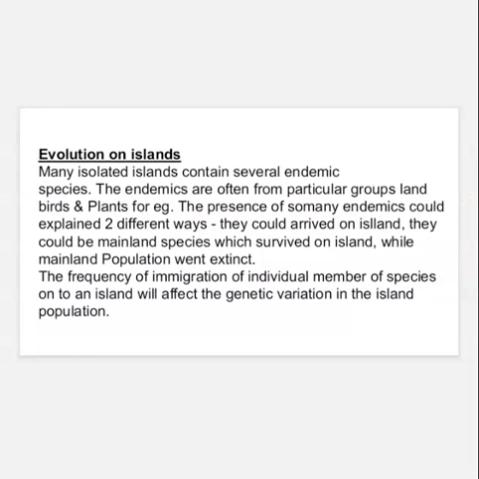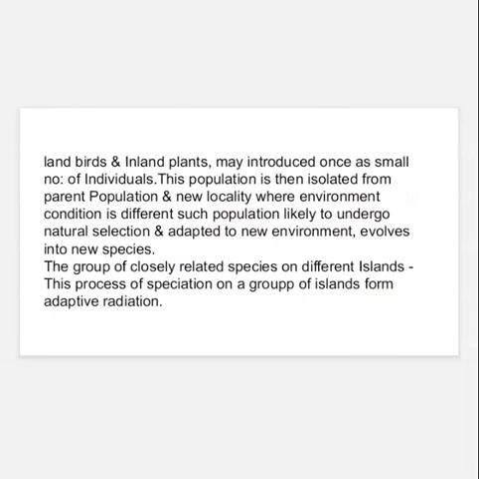The frequency of immigration of individual members of a species onto an island will affect the genetic variation of the island population. Land birds and inland plants may be introduced once by a small number of individuals. The population is isolated from the parent population, and in the new locality where environmental conditions differ, such a population is likely to undergo natural selection and adapt to the new environment, evolving into a new species.